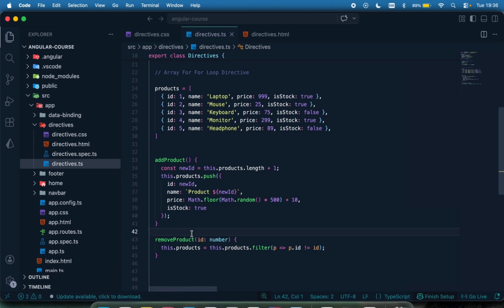Okay, this is just to filter the last item. I mean, when I say I want to remove this product right here, if I pass in the ID of that product, it's going to remove that product from the existing array. That's what this is going to do, right? It's expecting the ID, which is the product ID right here. So let's just keep it like that.